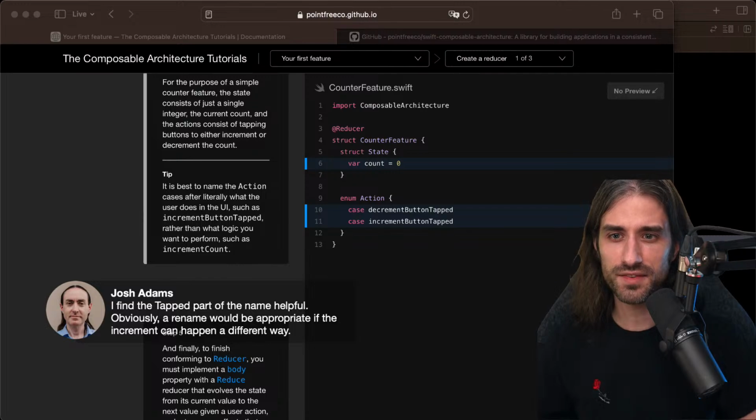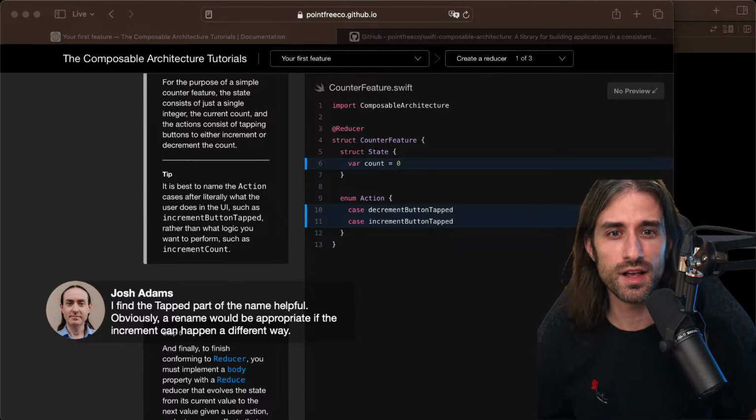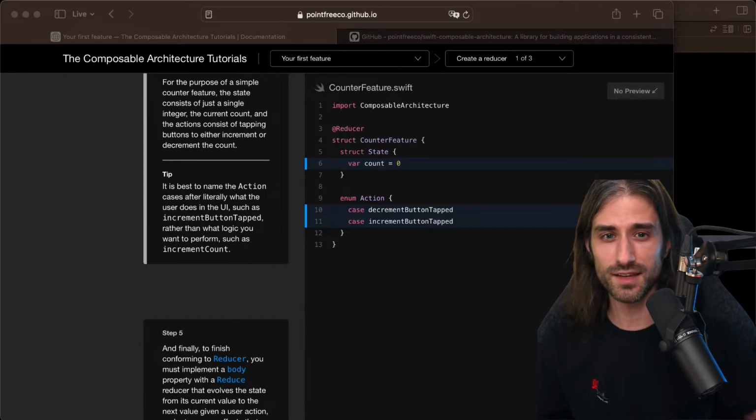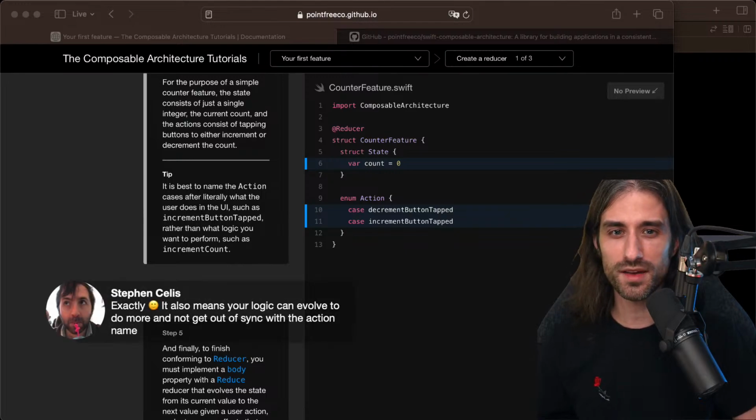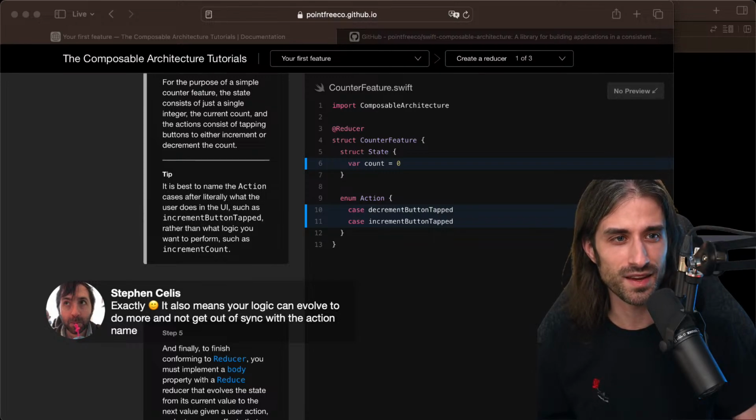Josh, you're saying, I find the tapped part of the name helpful. Obviously, a rename would be appropriate if increment tap can happen a different way. Exactly. But it also begs the question, if it can happen a different way, maybe we should have two different actions that just map to the same code. That's how I would understand this convention. Oh, I see we have Stephen in the chat, who is one of the creators of TCA. And so you're saying exactly, it also means your logic can evolve to do more and not get out of sync with the action name. I'm glad to see that I understood it correctly.